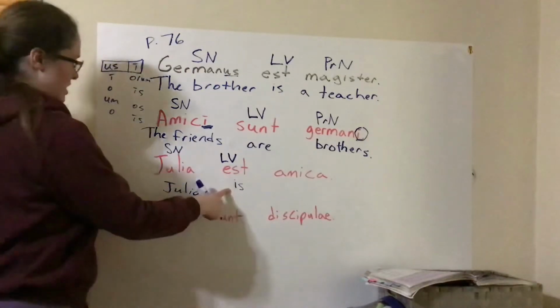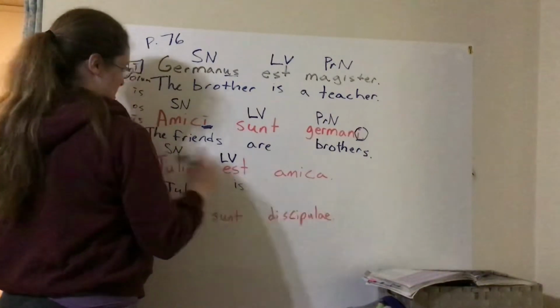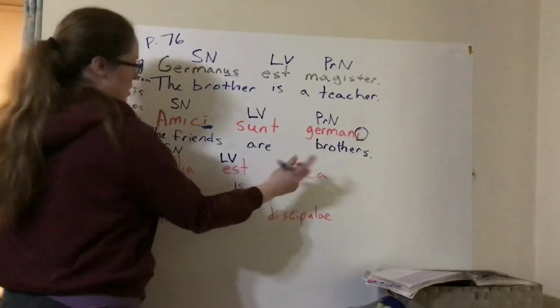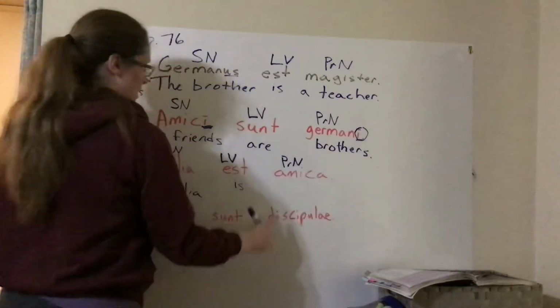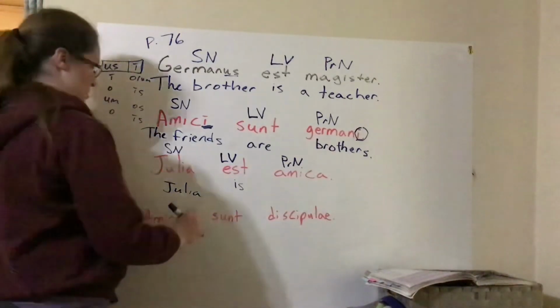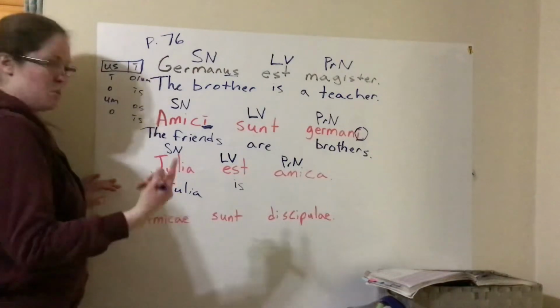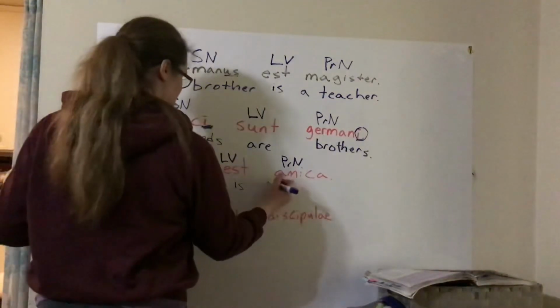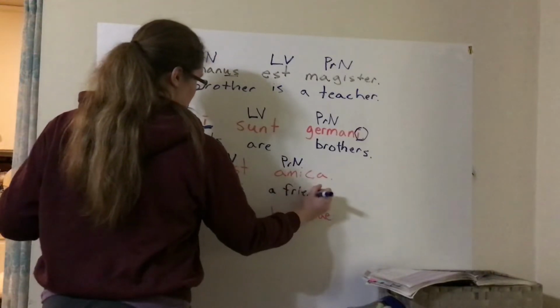So Julia is. Amica is our predicate nominative. And what does amica mean? Female friend. But we already said Julia, and that's generally a female name, so we don't need to specify that it's a female friend. We can just do Julia is a friend.